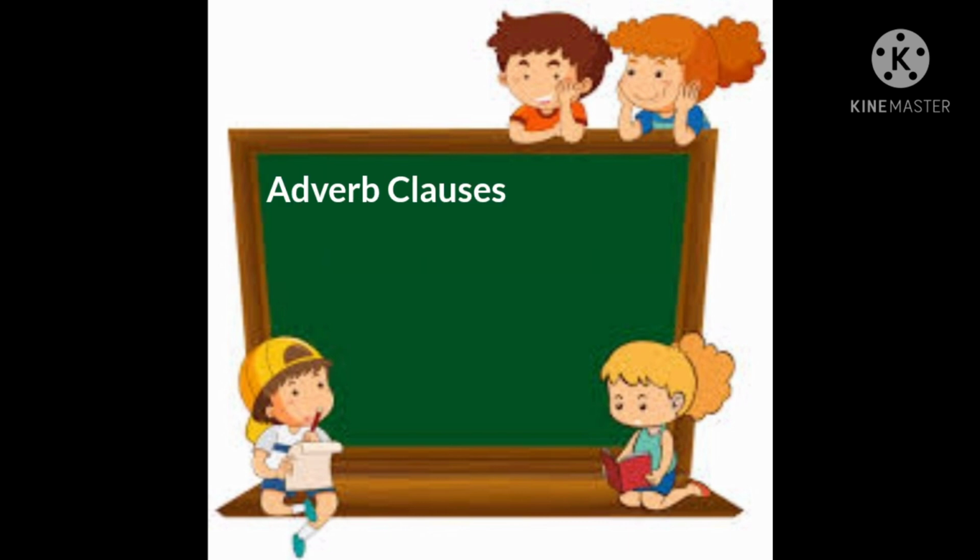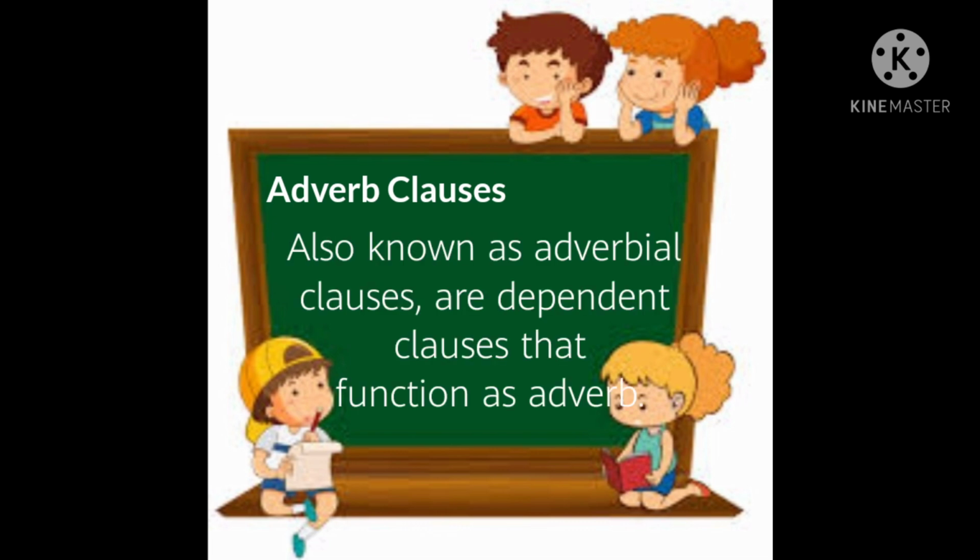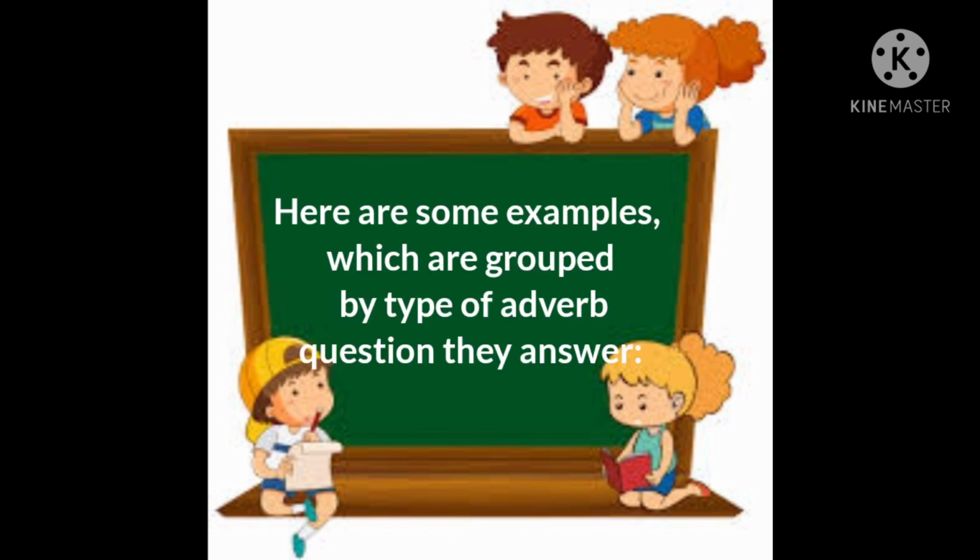And the next, adverb clauses, also known as adverbial clauses, are dependent clauses that function as adverbs. Since they are dependent clauses, they must have a subordinating conjunction to connect them to the rest of the sentence. Being able to spot a subordinating conjunction will help you recognize an adverb clause. Here are some examples which are grouped by what type of adverb question they answer.